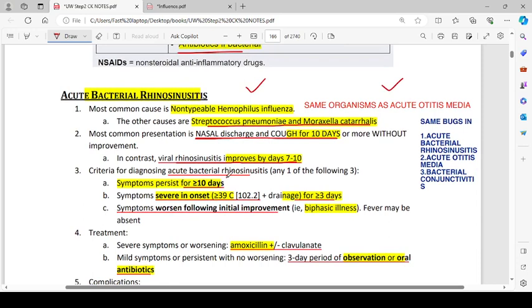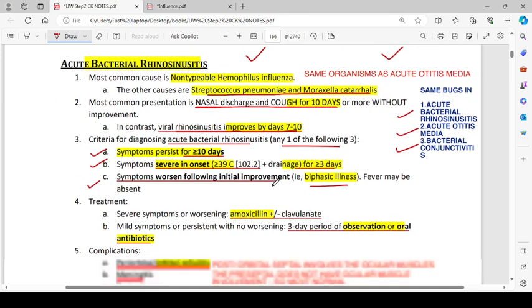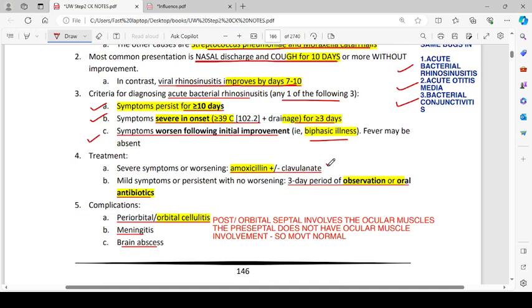Criteria for diagnosing acute bacterial rhinosinusitis: any one of the following three. Symptoms persist for more than 10 days. Symptoms severe in onset, more than 39 degrees Celsius with drainage for more than 3 days. And symptoms worsen following the initial improvement, that is biphasic illness. Fever may be absent. So these same bugs are also present in acute bacterial rhinosinusitis, acute otitis media, and bacterial conjunctivitis. Treatment: for severe or worsening symptoms, give amoxicillin with or without clavulanate. For mild or persistent symptoms with no worsening, a 3-day period of observation, and oral antibiotics can be given.